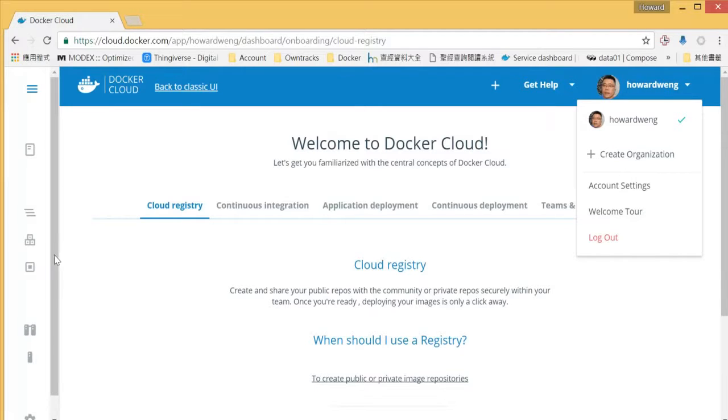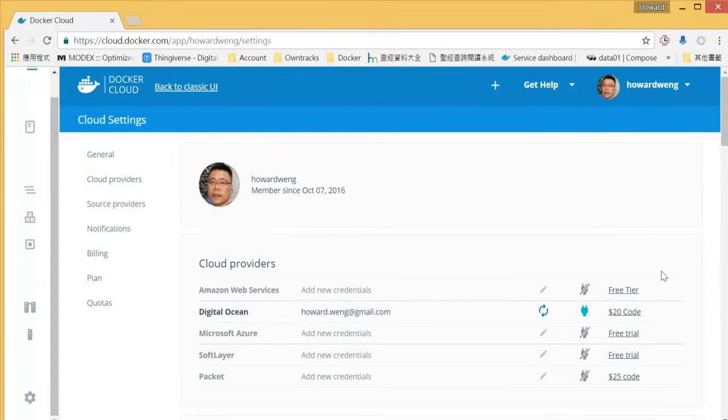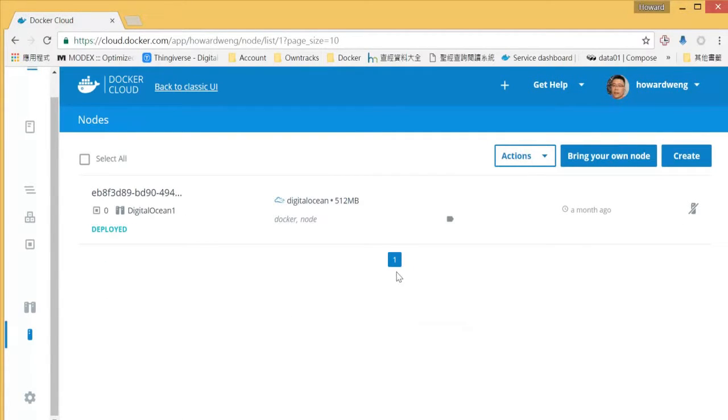Please remember that we need some prerequisites first. First, you need to have at least one cloud provider. When that is available, we need to initiate one node on the cloud provider.